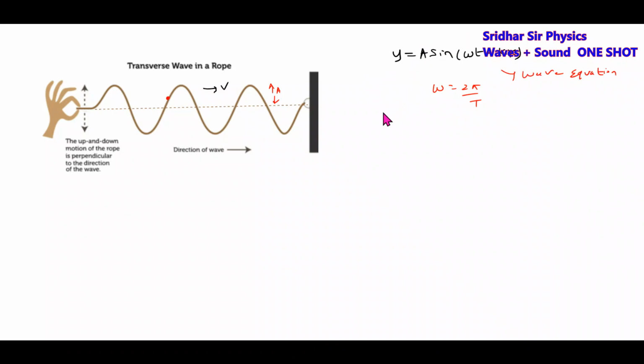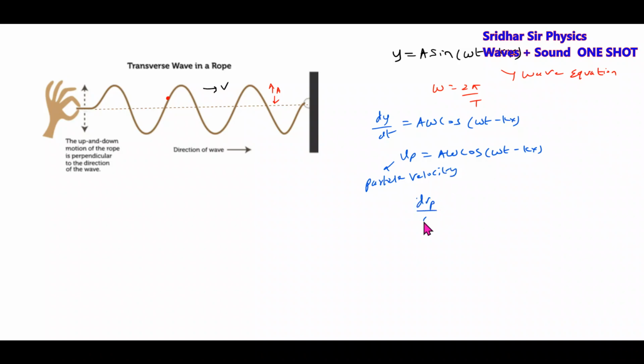Okay, now we'll differentiate this. dy by dt equals A omega cos(omega t minus kx). This will become the particle velocity. If you differentiate further, I'll differentiate the particle velocity, giving minus A omega square sin, so this will become acceleration, minus omega square y. So the points on a rope will execute SHM.